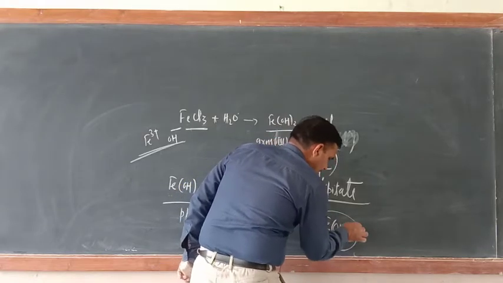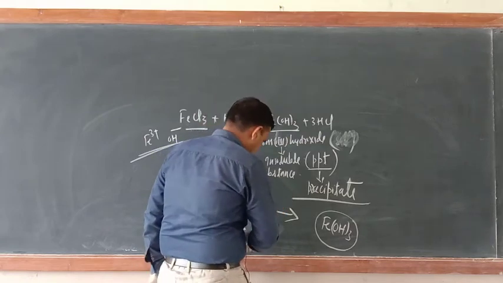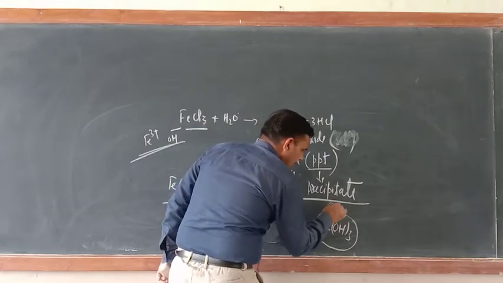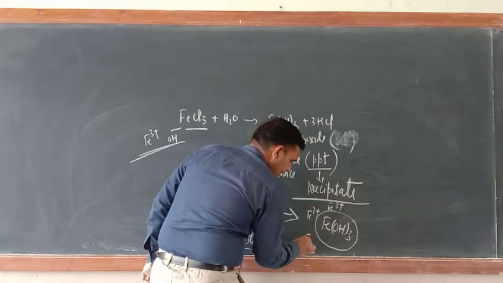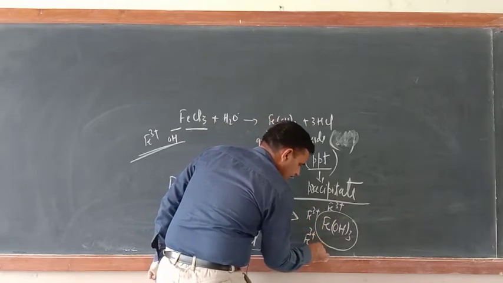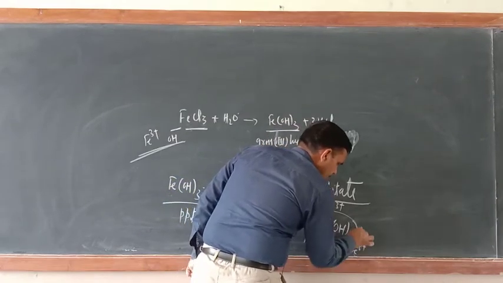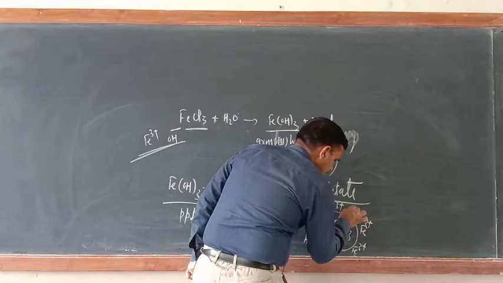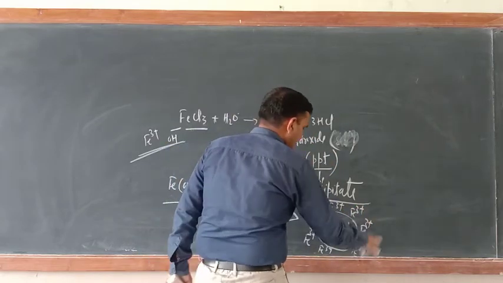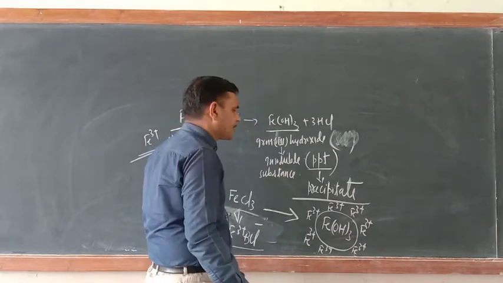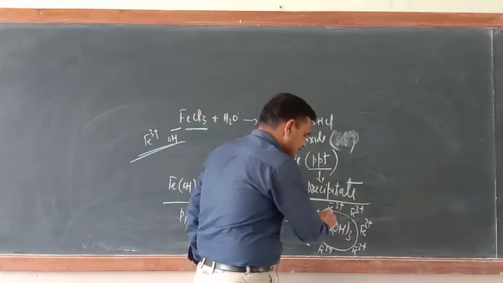Suppose this is one molecule of Fe(OH)3. So Fe3+ ions will be adsorbed at the surface of this one. Around this iron hydroxide, everywhere Fe3+ ions will be adsorbed at its surface.